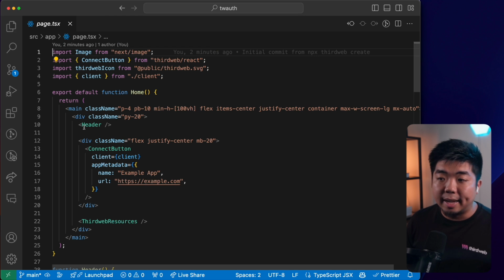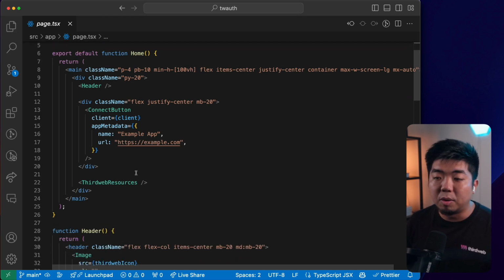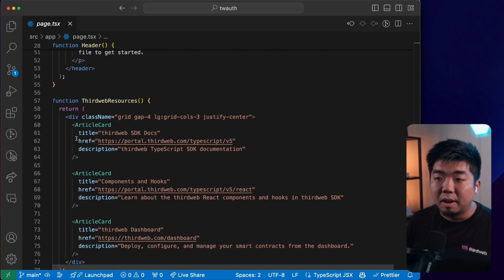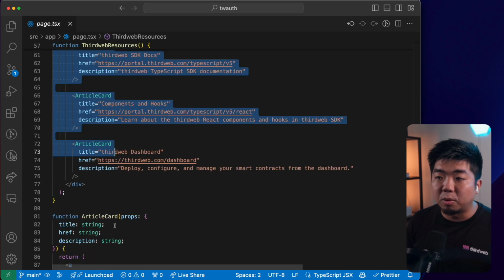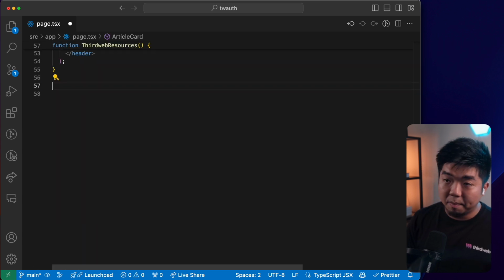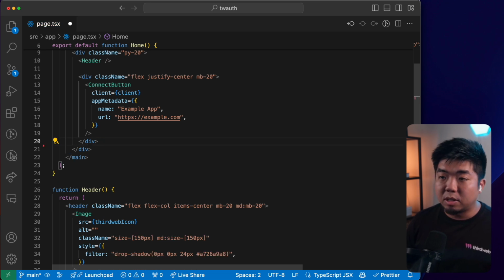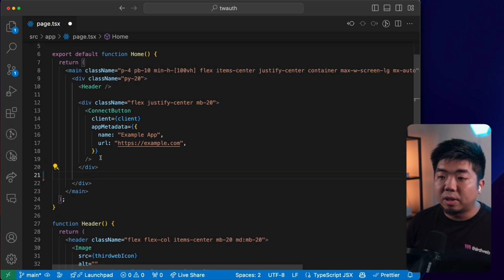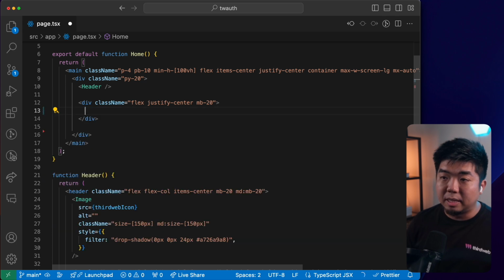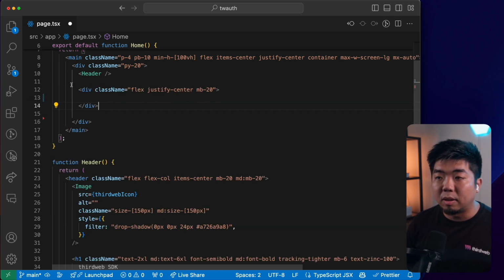And we're going to modify some of the templated code here. We're going to keep the header, but we're going to get rid of the thirdweb resources and article card. So I'm just going to get rid of all of that. We'll get rid of the thirdweb resources component here. And I'm also going to get rid of the connect wallet button here. We're going to create another connect wallet button component that we'll use throughout this.